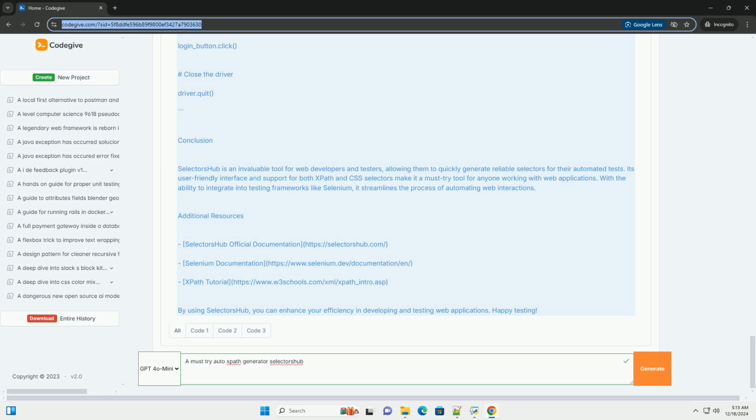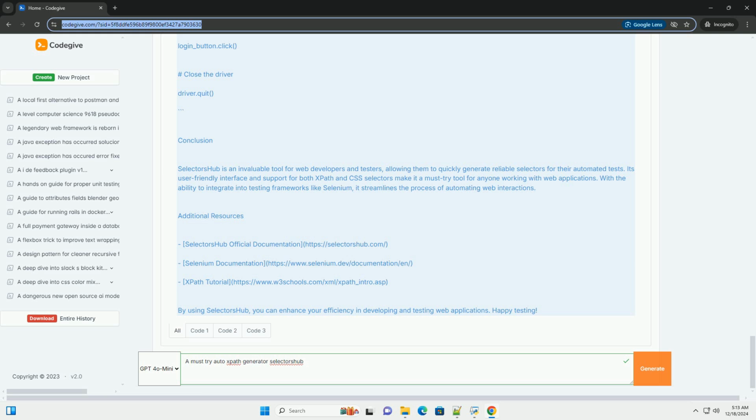Getting started with SelectorsHub. Installation. 1. For Chrome: go to the Chrome Web Store, https://chrome.google.com/webstore/category/extensions. Search for SelectorsHub and click Add to Chrome. 2. For Firefox: visit the Firefox add-ons page, https://addons.mozilla.org/en-us/firefox/extensions. Search for SelectorsHub and click Add to Firefox.